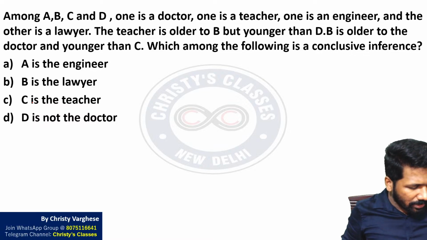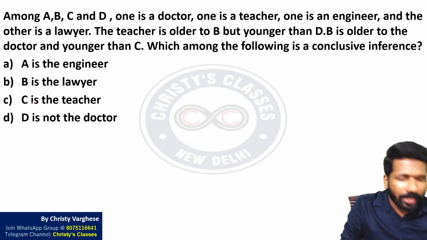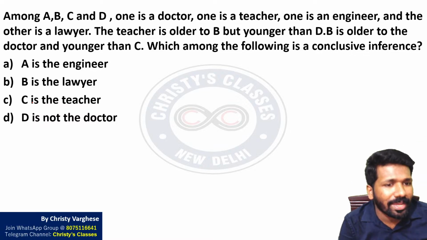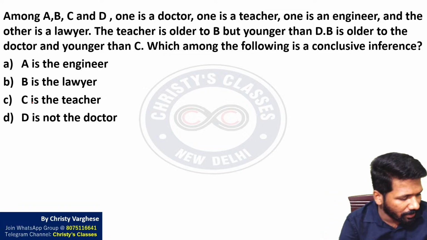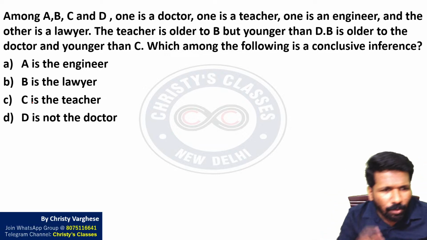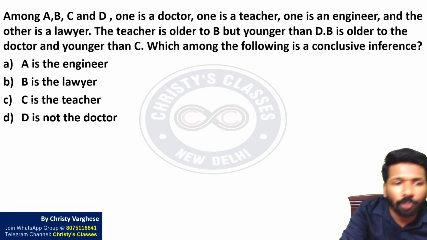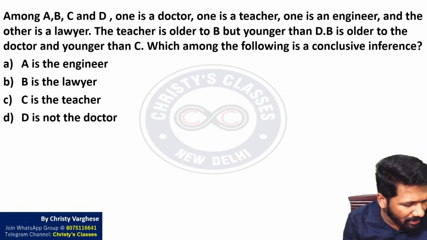And this is the question that some of you mentioned there is a doubt now. Can you mention what is the doubt? What is the answer you are getting and what is the official key? I think the official key, let me check, I have marked it. Option D is the official key. Which is the option that you are getting?